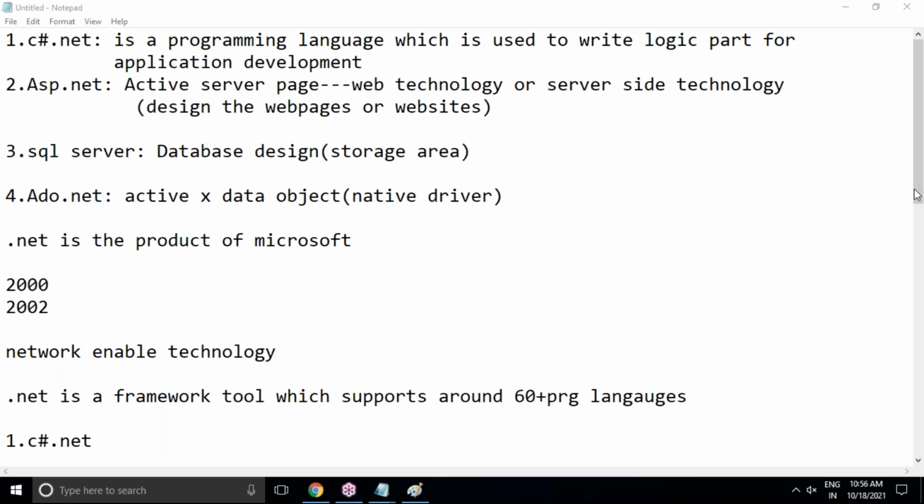Sir, do we need to be good at mathematics for software development, like when it comes to writing logic and everything? I agree with you. I strongly believe that those who are good at mathematics at school level or college level will get a completely good advantage in the software industry. But it's not completely mandatory, because those who don't have knowledge of mathematics also pick up in this case.